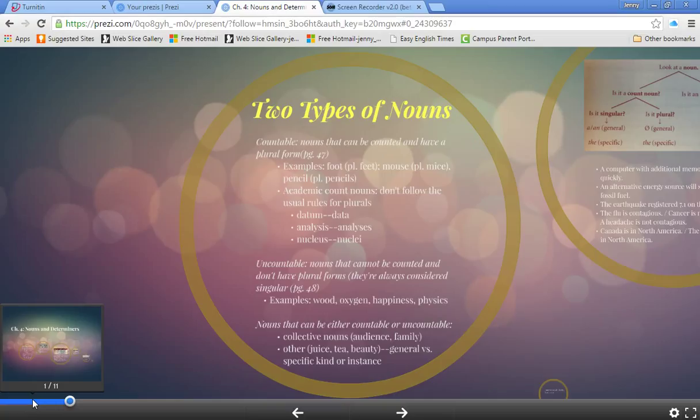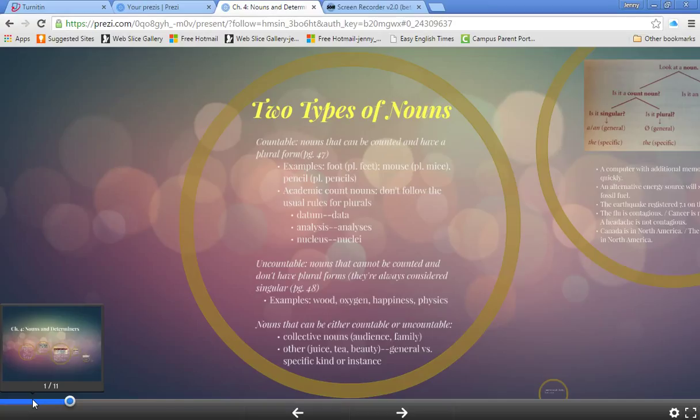Analysis has an irregular plural, analyses. And then nucleus is another academic noun, and nuclei is the plural. These nouns all come from Greek or Latin, and the plurals are based on those languages.